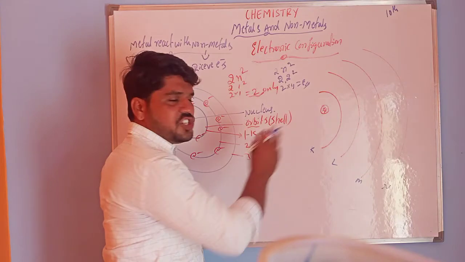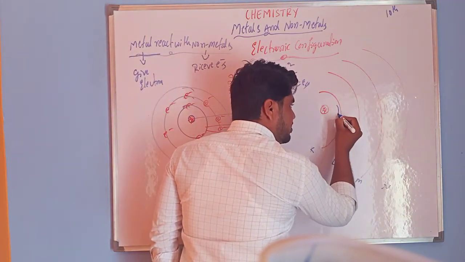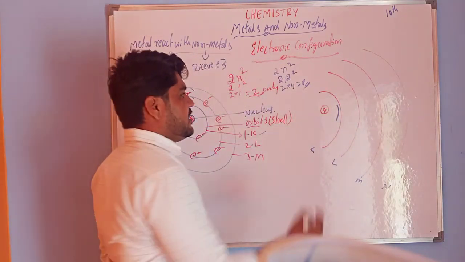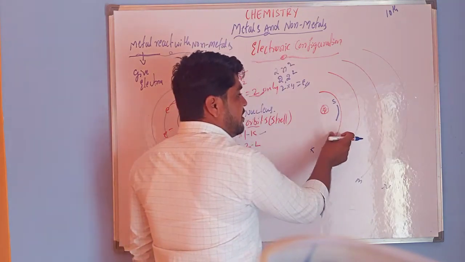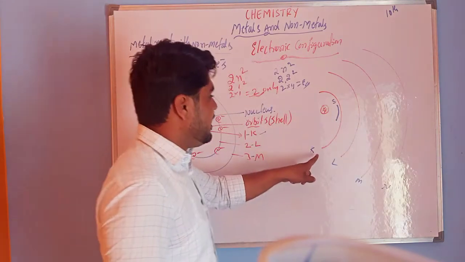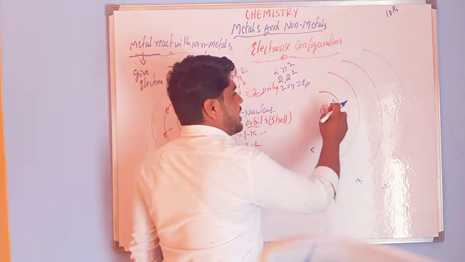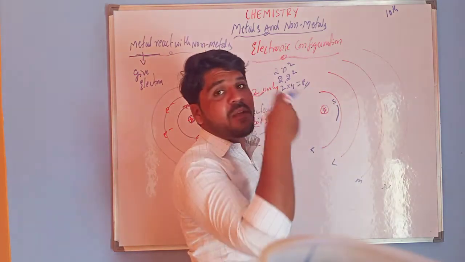In the first shell, we have the S path, so we call it only the S path. In the first shell, we have a subshell. In shells, we can observe the subshells, that is the S subshell, or we can call it an orbital.